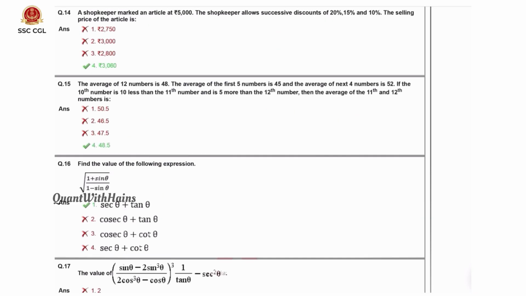Coming to 14th question here. Here is a profit and loss concept. Question is, a shopkeeper marked an article of 5000 rupees. The shopkeeper allows successive discounts of 20%, 15%, 10%. The selling price of the article is. So, discount is given on market price.